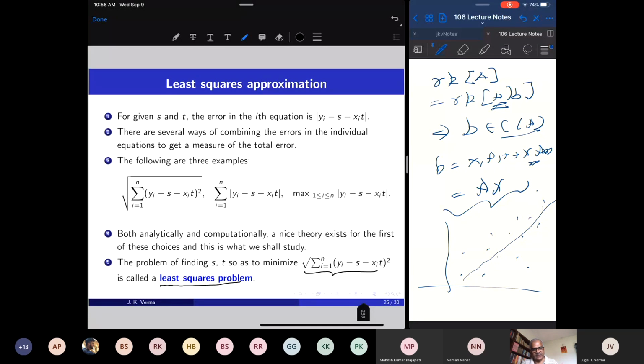This has many interesting applications in celestial mechanics, and that's where the method of least square approximation was first invented by Gauss. So I will illustrate the least square approximation by fitting a straight line and fitting a parabola to a given set of data points.